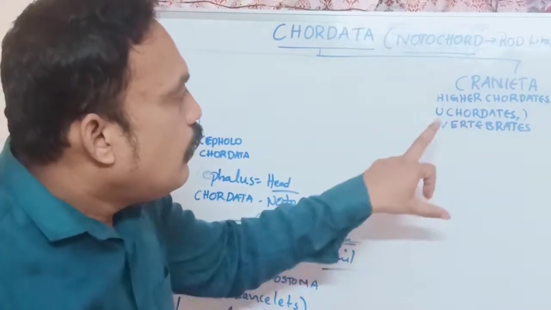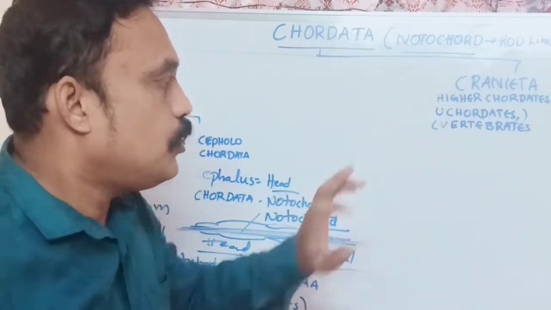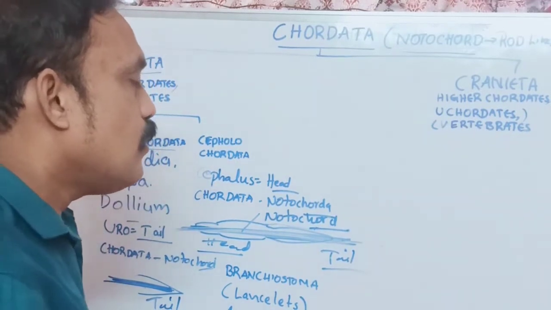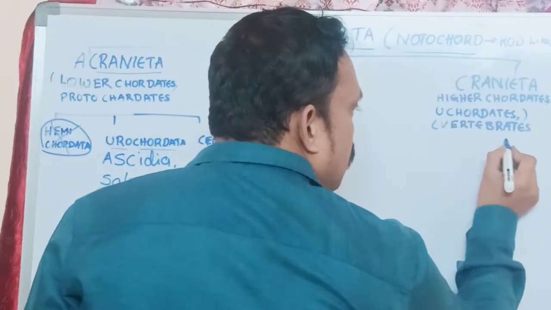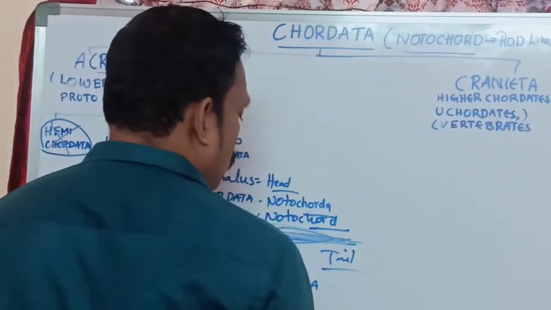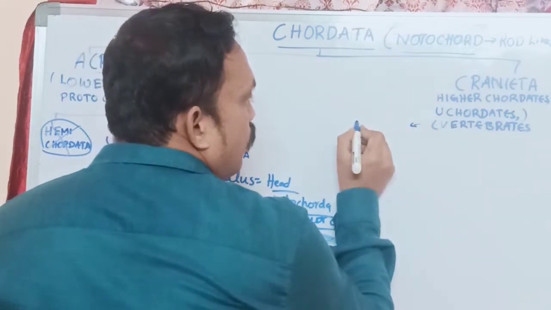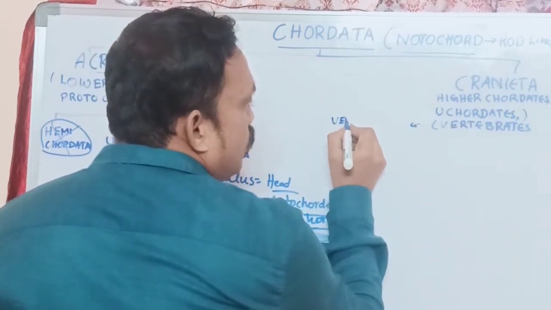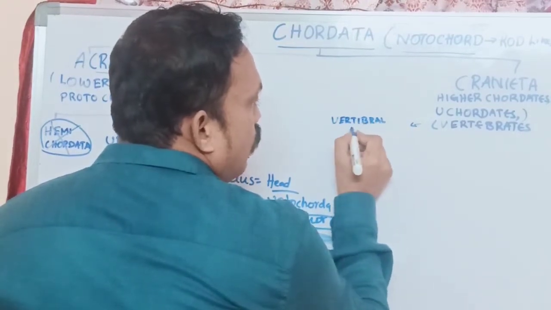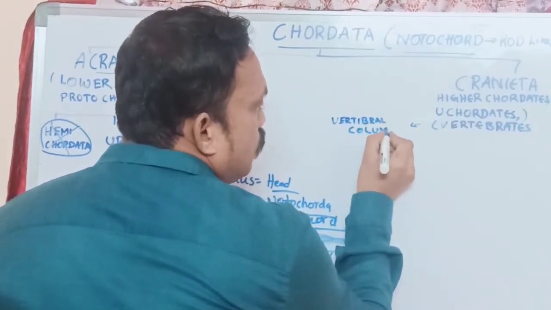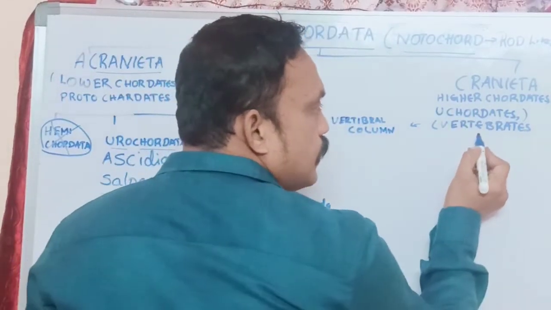Here Craniata are higher chordata, and these are classified as vertebrates. And what is the meaning of vertebrate? Which is having a spinal cord. So I write here: vertebrate means having what? Spinal cord or vertebral column. Vertebral column.